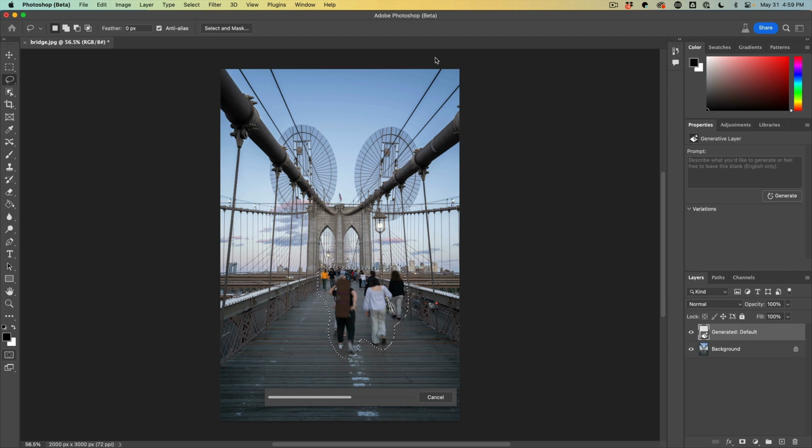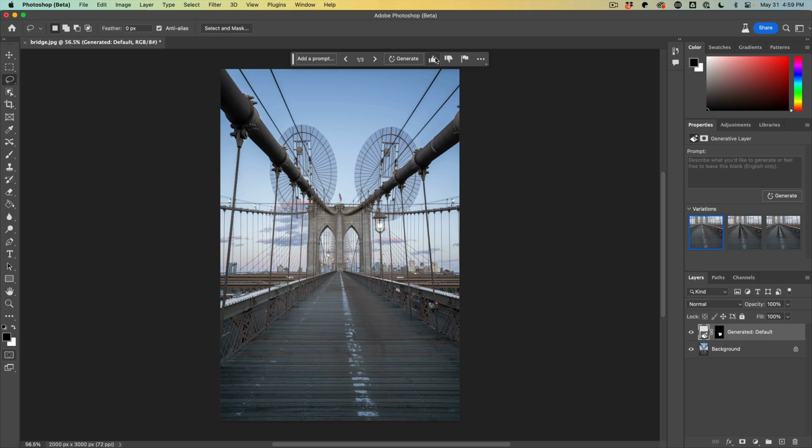A lot of situations like this, when you do it, you end up with some kind of an artifact. But it's not too bad to actually come back and then just remove the artifact afterwards. In this situation, we just got it bang on first go. So if we look at the other variations, we'll see sometimes you'll get things like that or things like that that are not necessarily wanted. But here, we just got it perfectly first go.